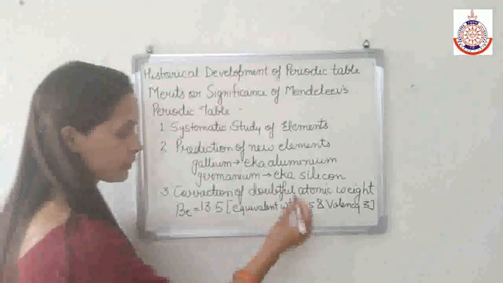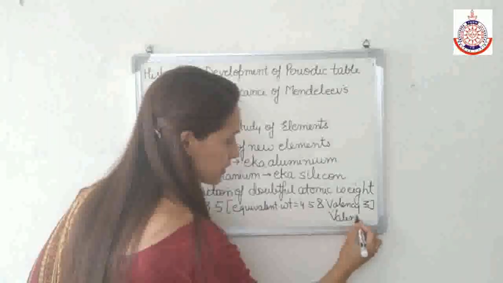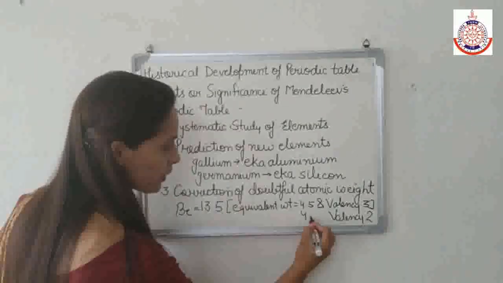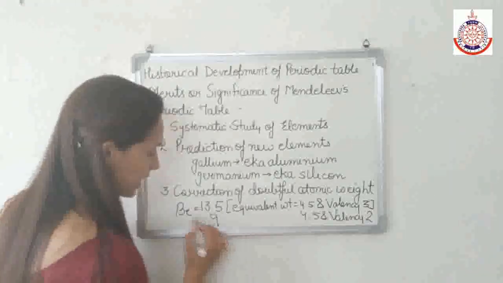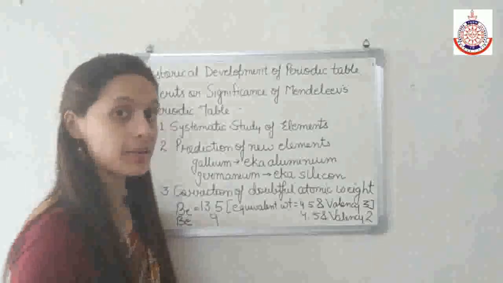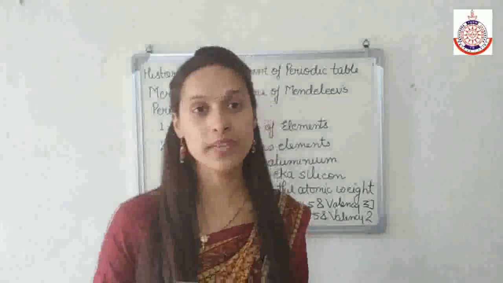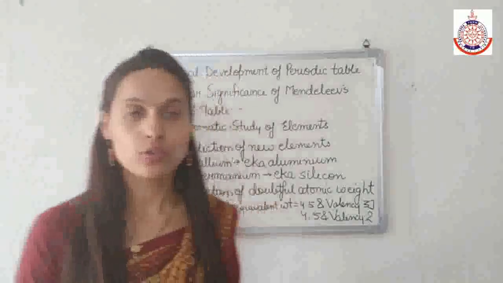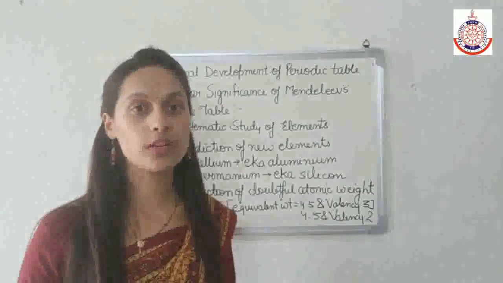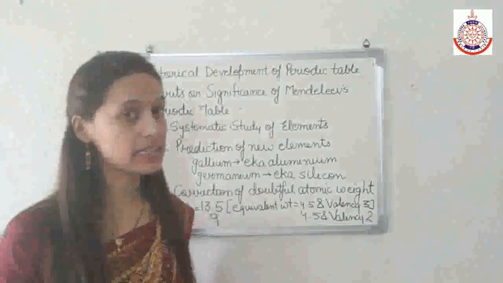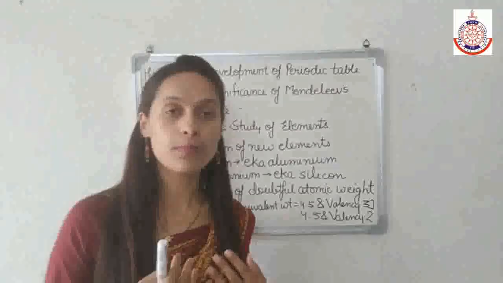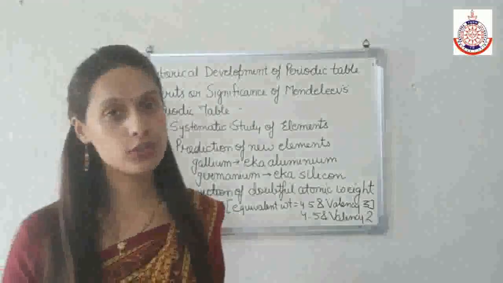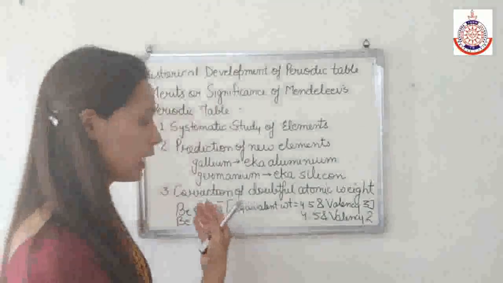When the valency of beryllium was assigned as 2, then its weight becomes 4.5 into 2, that is equal to 9, and it is placed between lithium and boron, and the properties of beryllium match the properties of that particular space. So with the help of Mendeleev's periodic table, we are able to correct the doubtful atomic weight.